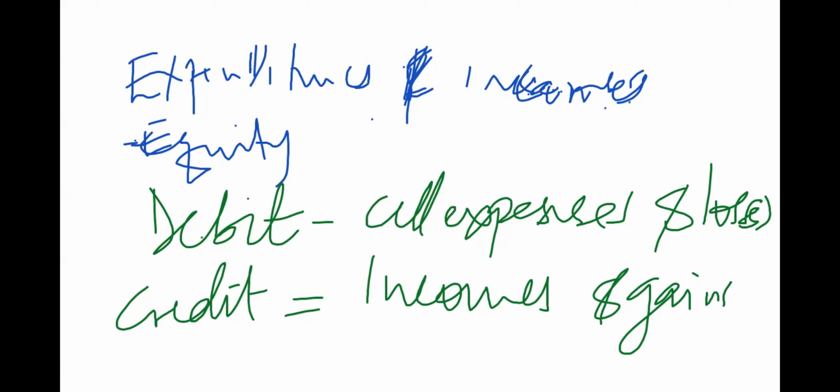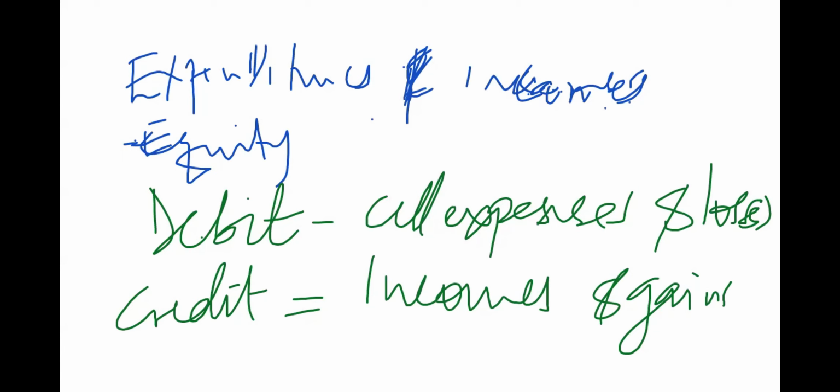And someone may be wondering, for the nominal accounts, why are we debiting expenses and crediting incomes? Someone may be saying, if you go by the aspect of the personal accounts, debiting incomes looks like a positive variable, more of a positive aspect.